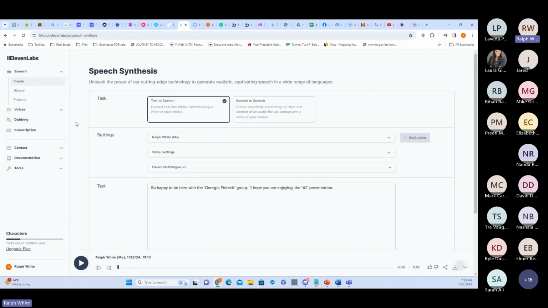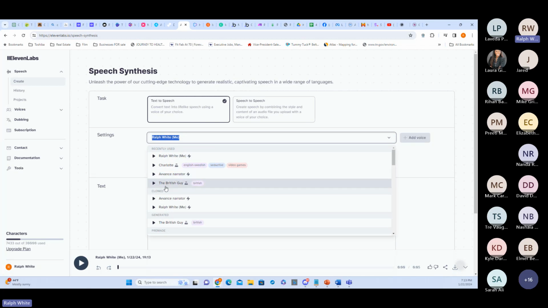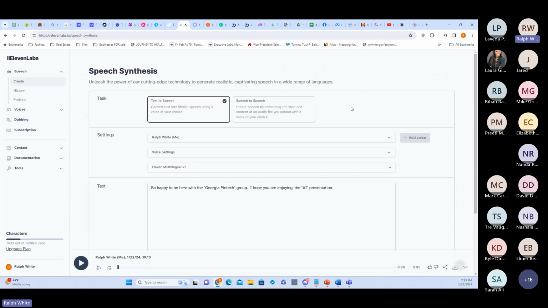Now, what I wanted to show you all was something really cool though. So that's one thing. You can clone your own voice. You can use other pre-made voices, and you can do narration. One of the use cases I did was we had a video that needed to be edited, but we used a third-party company to create the video in the first place. We didn't really have the budget or the time to go back to that third-party company and say, hey, redo this whole thing.